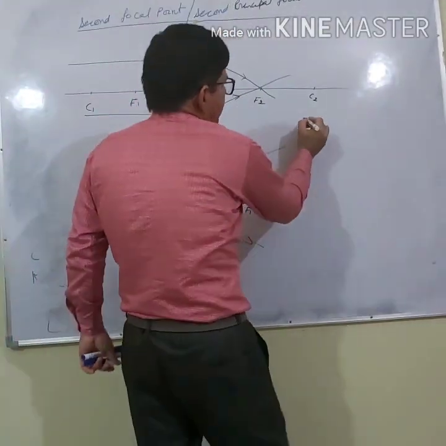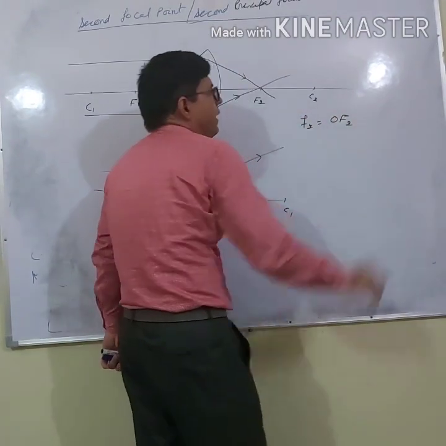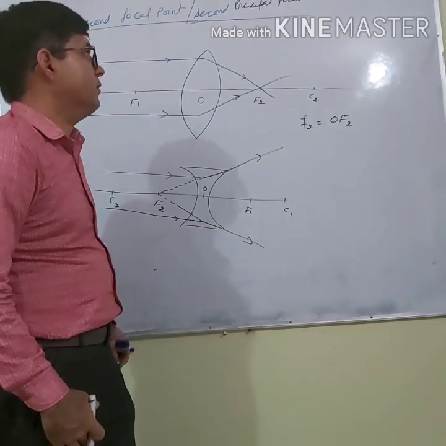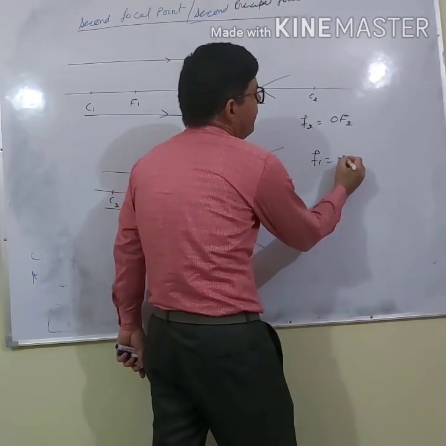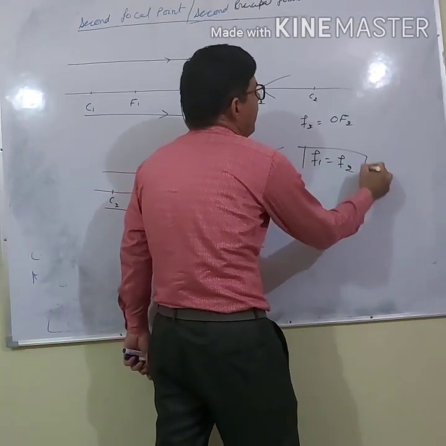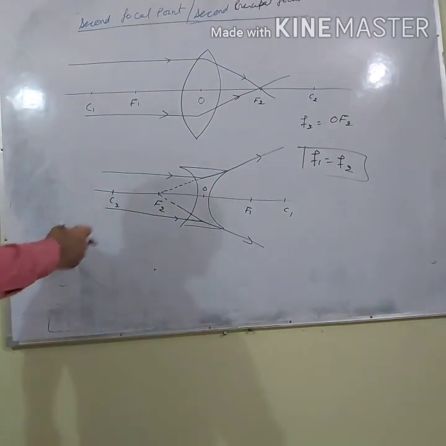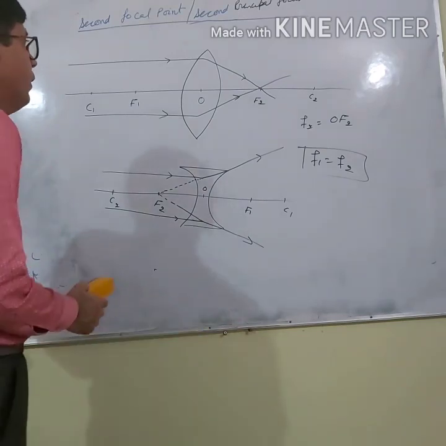And the distance between the optical center and the second focal point is the second focal length. And in fact, I can say f1 equals f2. It can also be proved. So this was about the second focal point.